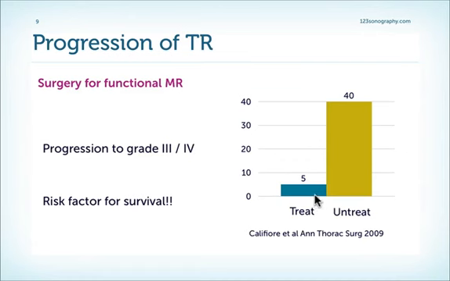So those who were treated had much less tricuspid regurgitation than those who were untreated. What does that mean? We know that TR progresses, and we know that we have to operate on the tricuspid valve in these patients also. We have to be fairly liberal with respect to our indication for operation of the tricuspid valve.